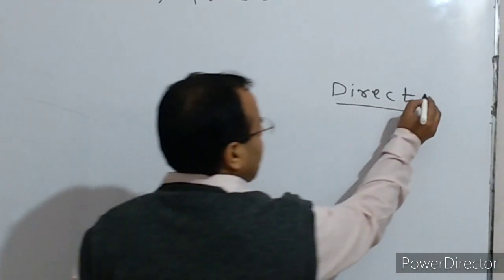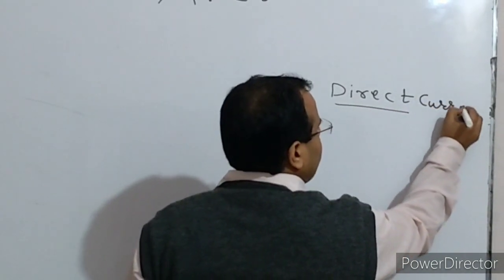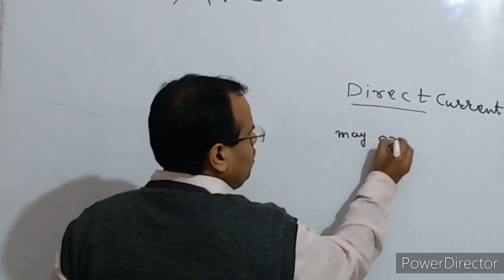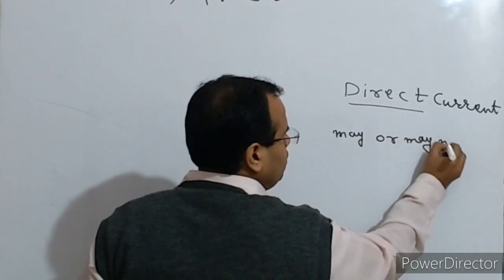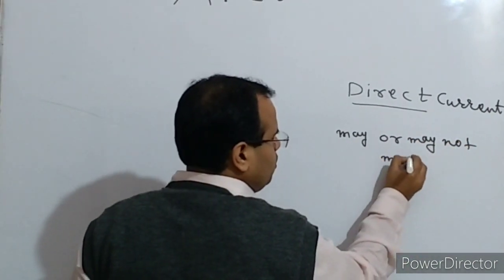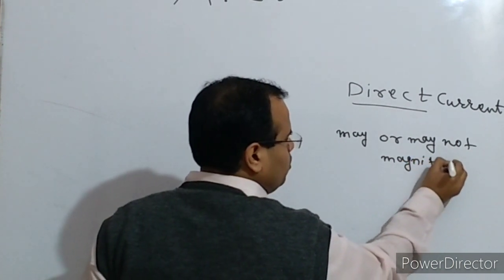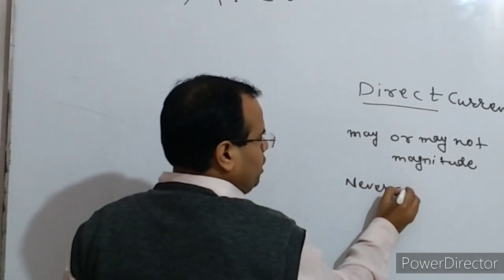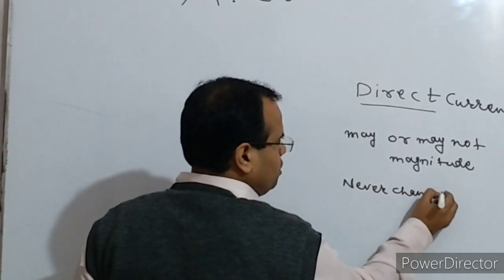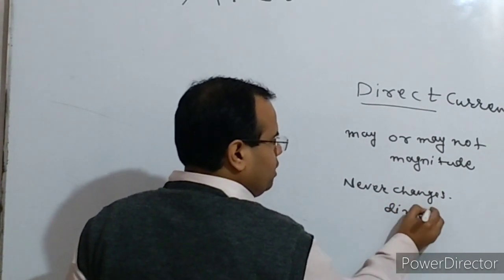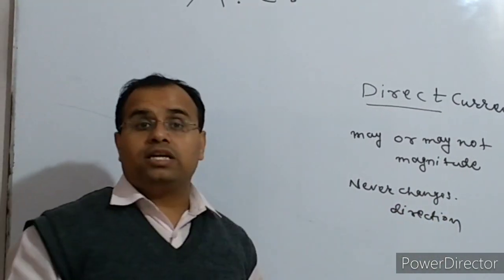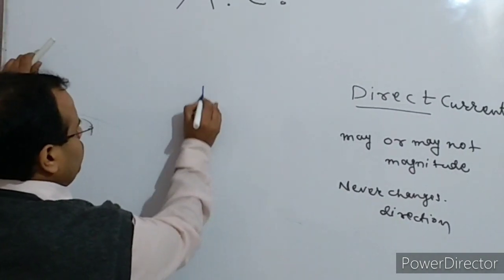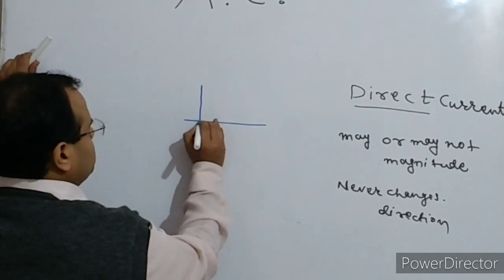When we talk about direct current, direct current is such a current which may or may not change in magnitude, but it never changes the direction. Never changes direction. So direct current is such a current which has the directional properties. If we plot a direct current, it may be like this.